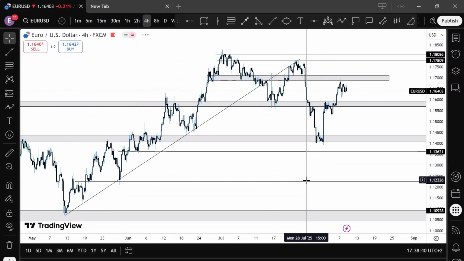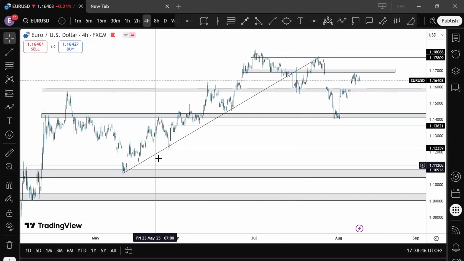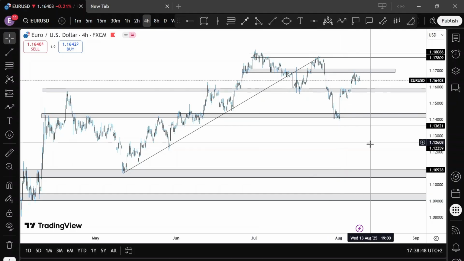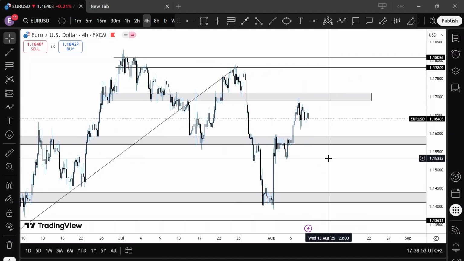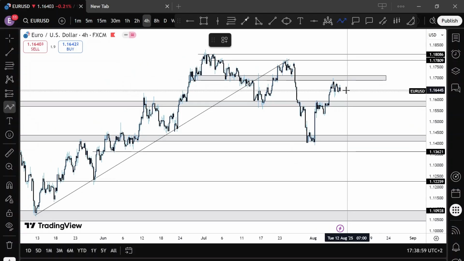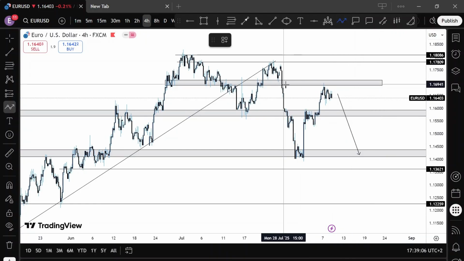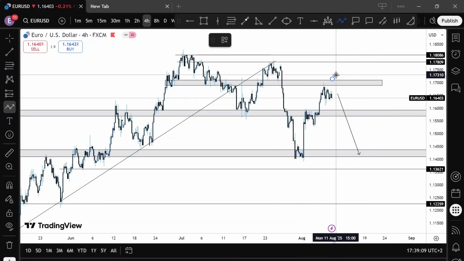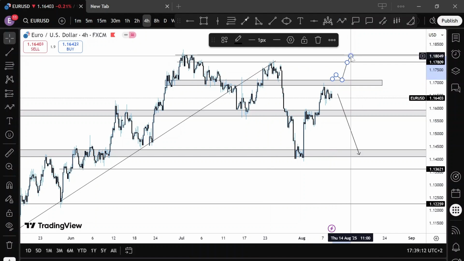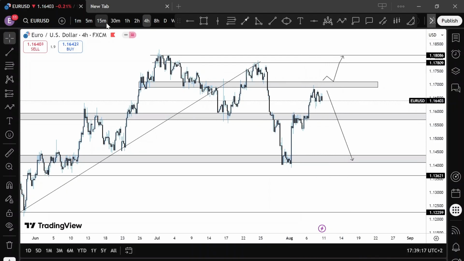Now for EURUSD, it's quite similar. We've seen a lower low created, and with this upward trend line broken, I would anticipate that price might head up to the 1.12 and 1.10 region here. That being said, as it stands, I'm also looking to see price start pushing to the downside from this region to at least retest the previous low next week. And if price breaks above this region here, then we might see price retest this region or this region. But for now, I'm looking out for a sell continuation from this side.